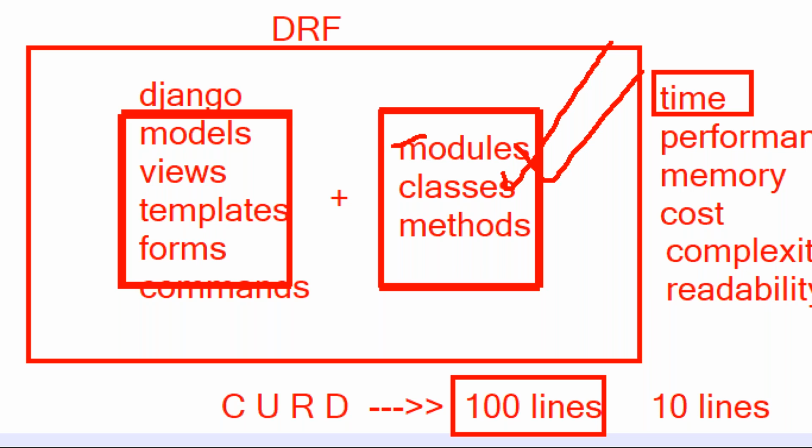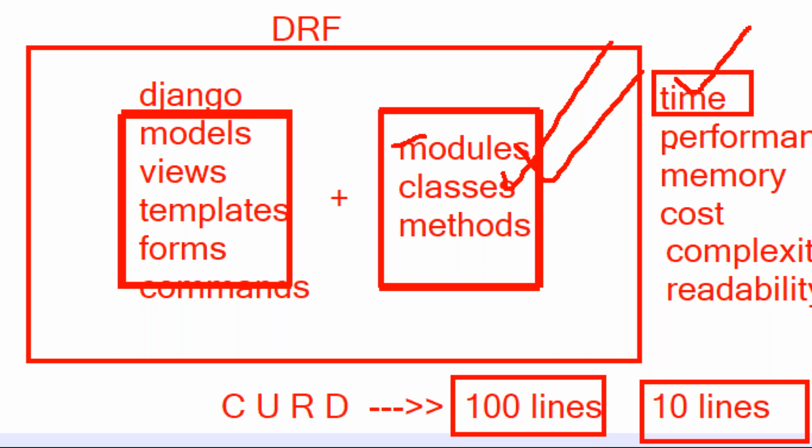So many problems are there using Django URLs to make app-to-app communication. But the same CRUD operation related APIs using REST API, the Django REST framework, if you are developing, we are going to write only 10 lines of code. Because of these 10 lines of code, we require less time, and our application gives more performance.